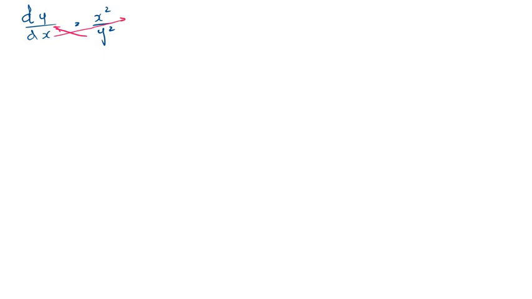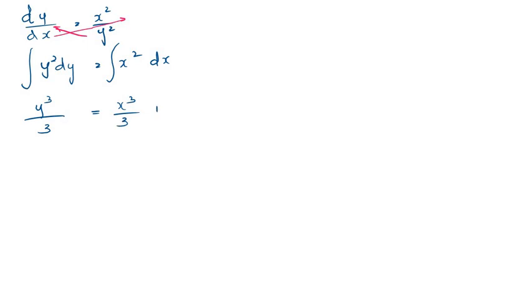So it will be y squared dy equals x squared dx. It's very similar to the previous question. So that would be y cubed over 3 equals x cubed over 3 plus c.